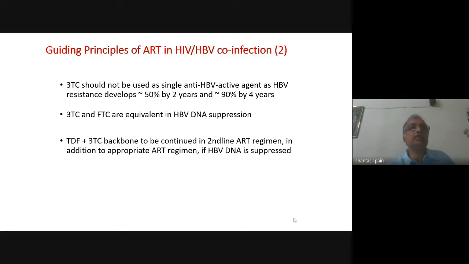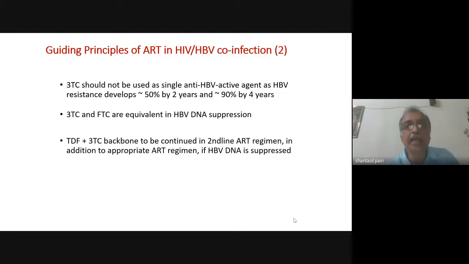Suppose we have started treating a patient with tenofovir, lamivudine, efavirenz, and the patient is also co-infected with hepatitis B. And in passage of time, the HIV develops resistance to this first-line regimen TLE. So our second-line regimen will be zidovudine, lamivudine, dolutegravir. However, in this case, we should also continue with the tenofovir for its anti-HBV activity.